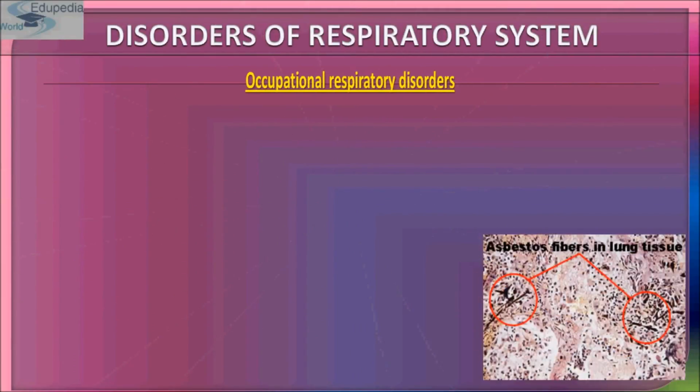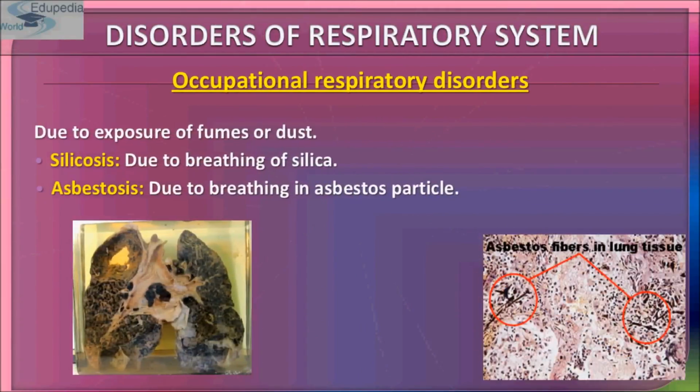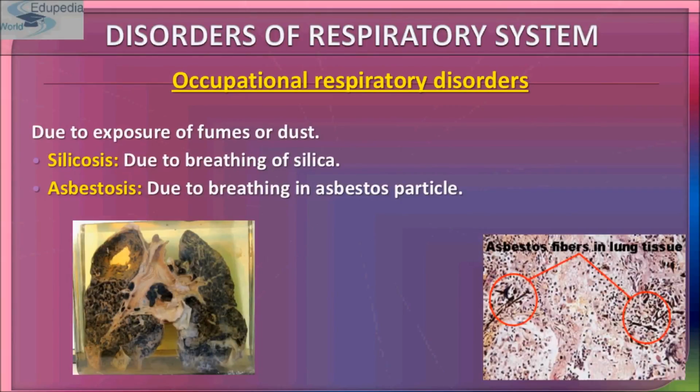Now comes occupational respiratory disorders. In certain industries, especially those involving grinding or stone breaking, so much dust is produced that the defense mechanism of the body cannot fully cope with the situation. Long exposure can give rise to inflammation, and thus it leads to fibrosis. Fibrosis is the proliferation of fibrous tissues, and it causes serious lung damage. Workers in such industries should wear protective masks.